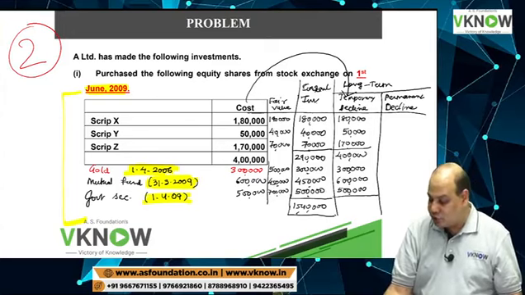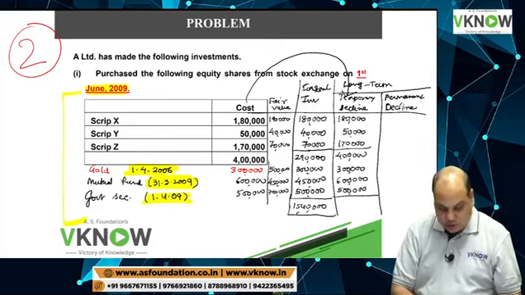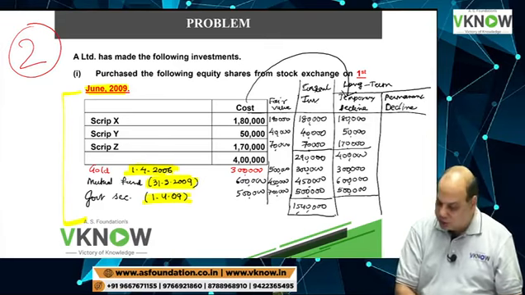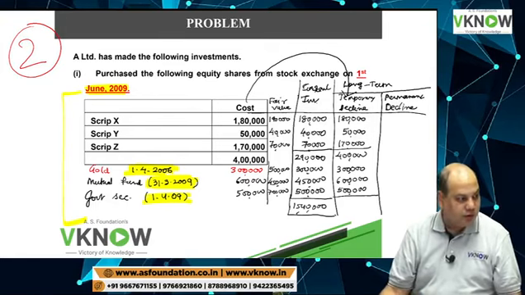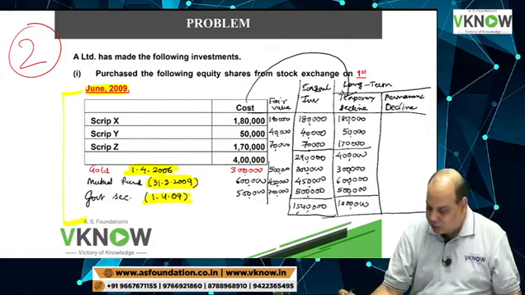So we assume the decline is temporary. The answer will be 4 lakh plus 3 lakh plus 6 lakh plus 5 lakh, so this time the answer will be 18 lakh.